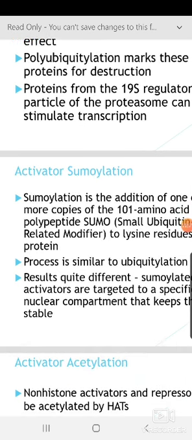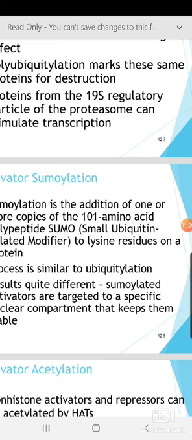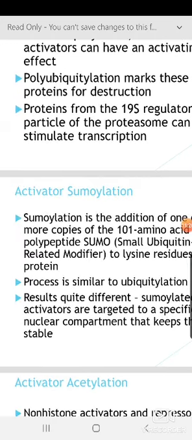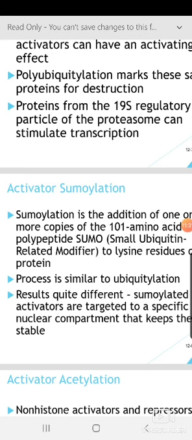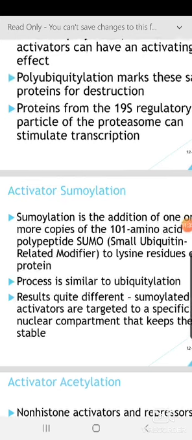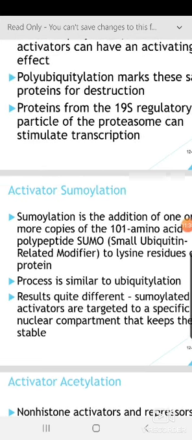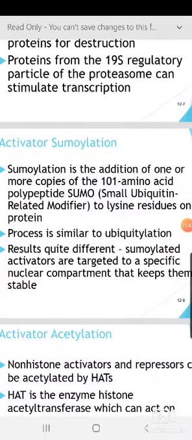Now, like ubiquitinylation, activator sumoylation. What happens if it is sumoylated? Sumoylation is a post-translational addition, like ubiquitin. It is the addition of one or more copies of the 101 amino acid polypeptide SUMO, whose full form is small ubiquitin-related modifier, to a lysine residue on a protein.